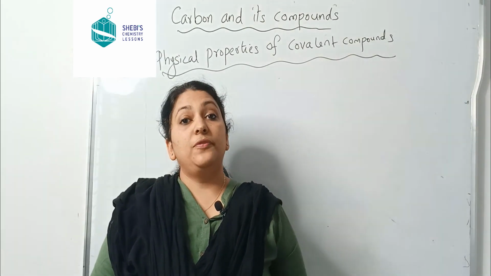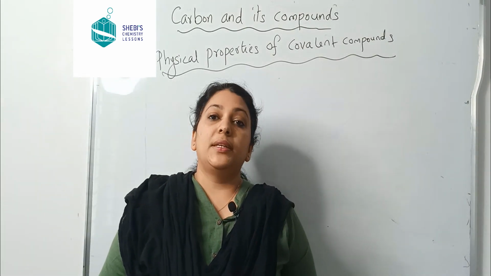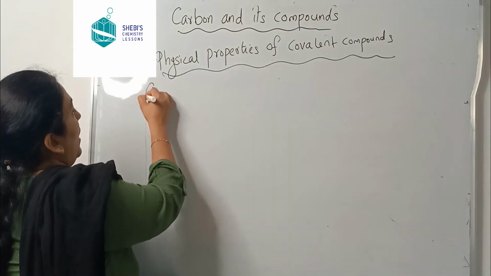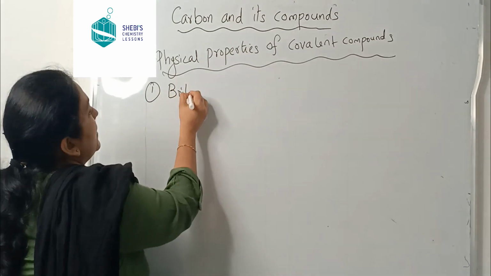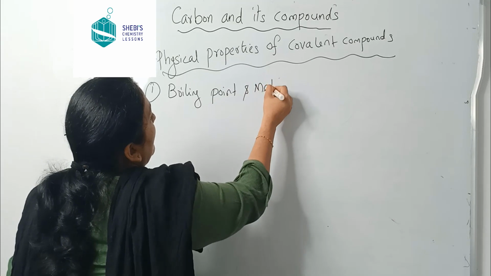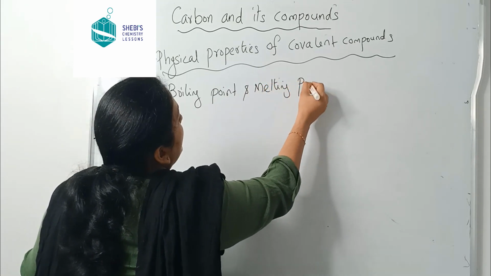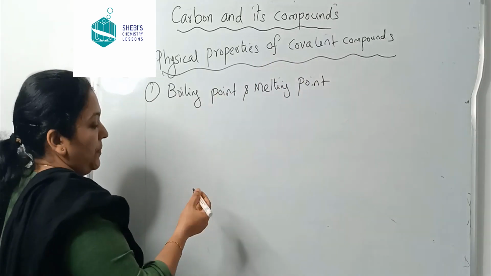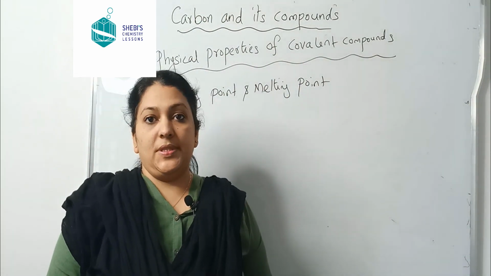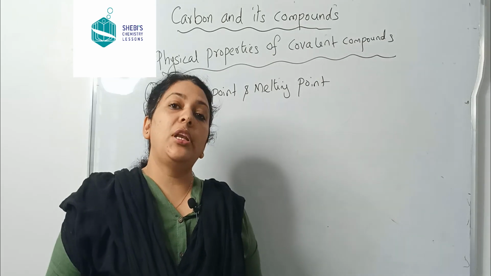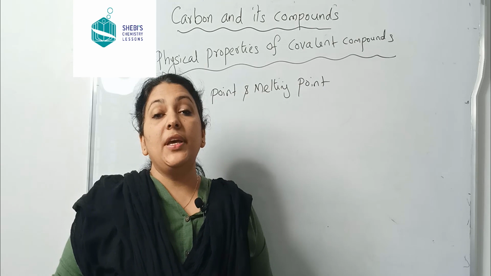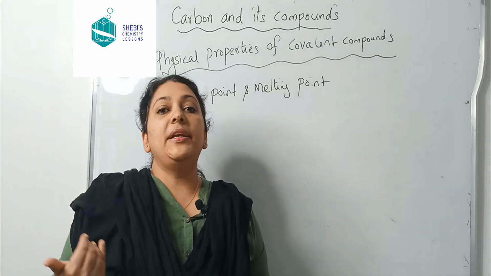So let's start with the first physical property, that is boiling point and melting point. Okay. So number one, boiling point and melting point. We know that in ionic compounds, how about the boiling point and melting point of ionic compounds? We know that they have high boiling points and melting points.